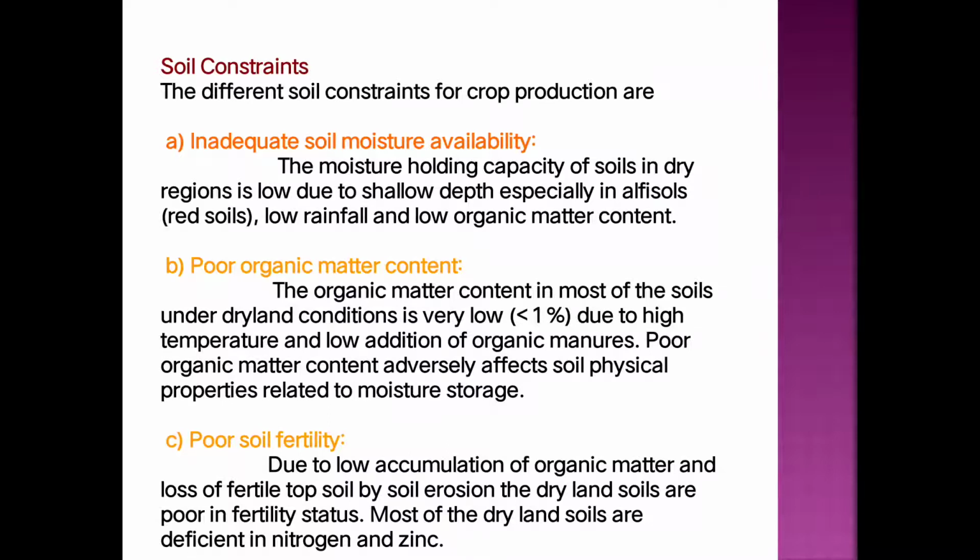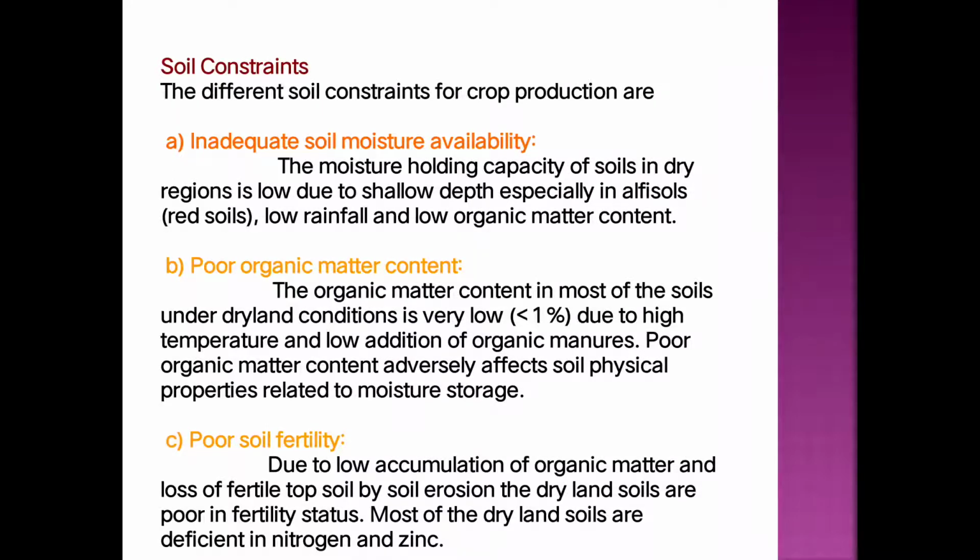Then the second soil constraint is the poor organic matter content. The organic matter content in most of the soils under dryland condition is very low, due to the high temperature and the low addition of organic manure. So in case of the dryland soil, the organic matter content of most of the soil under this condition is very low.